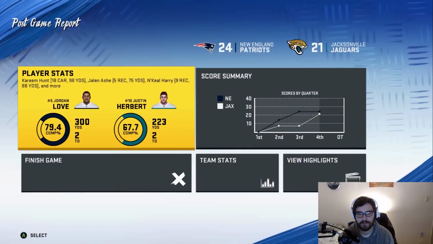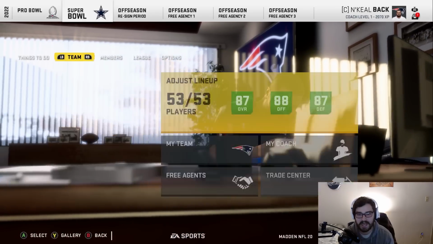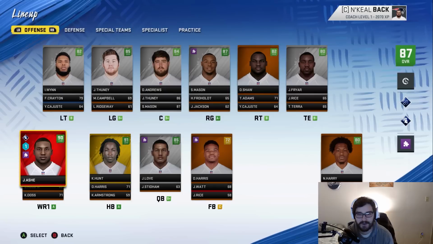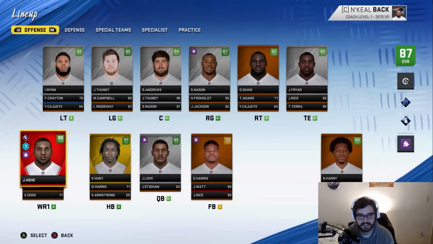But we are heading to the Super Bowl. I'm excited to see how we do. Okay, so in the Super Bowl here, we have to go up against the 9-7 Dallas Cowboys. We do have an X Factor receiver. We also have a superstar running back now. Kareem Hunt was upgraded to that.